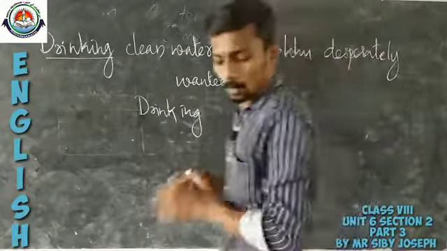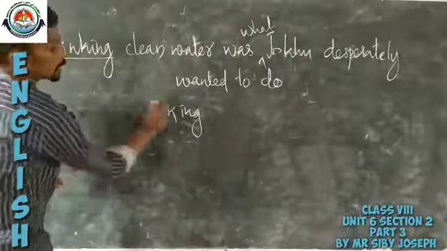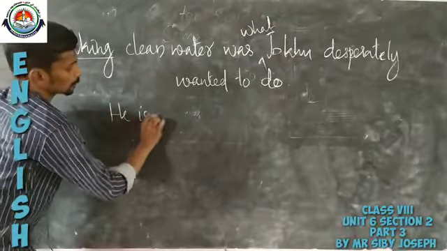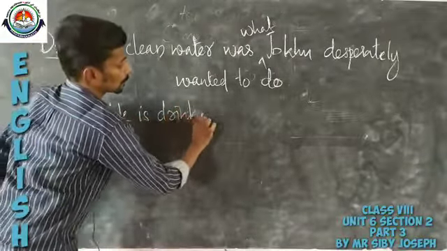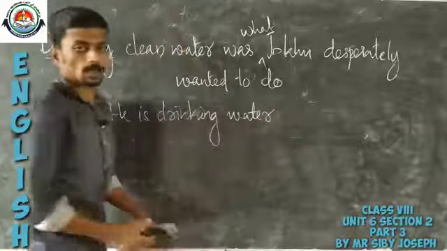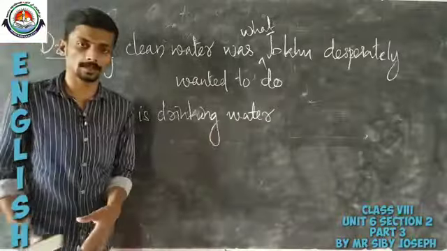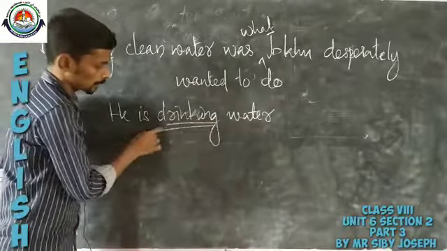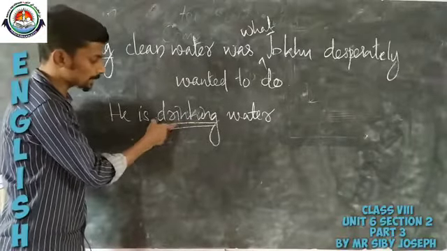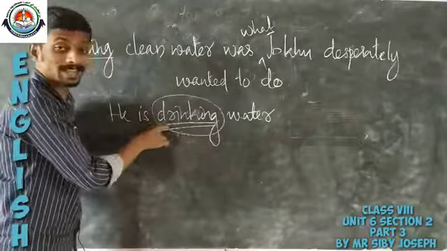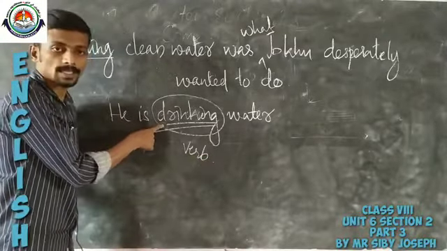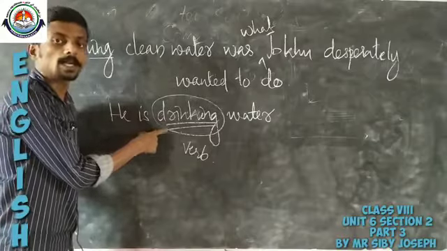Now please look at this example. Now listen, he is drinking water. Here also the ing form of the verb is used, but this is actually used as a verb. That means this is what we call the present participle of a verb.